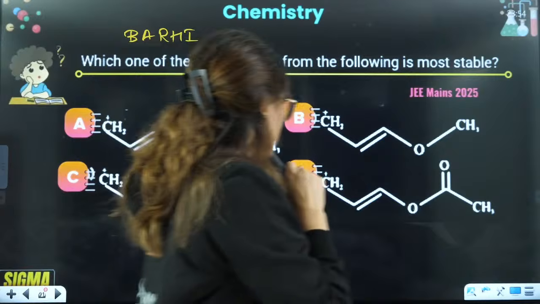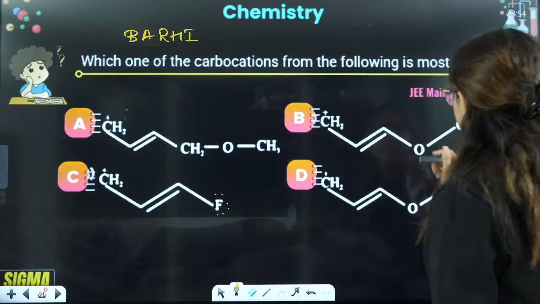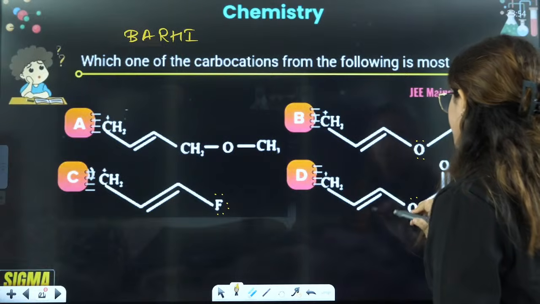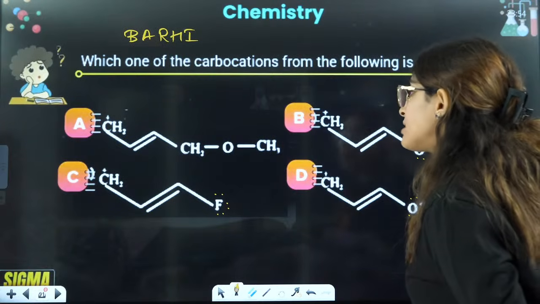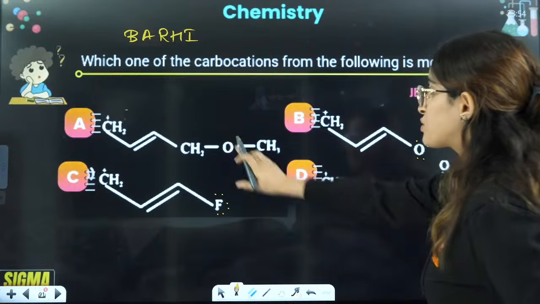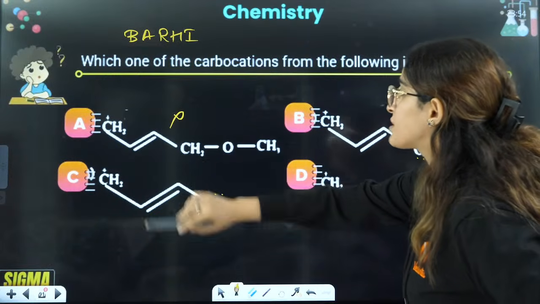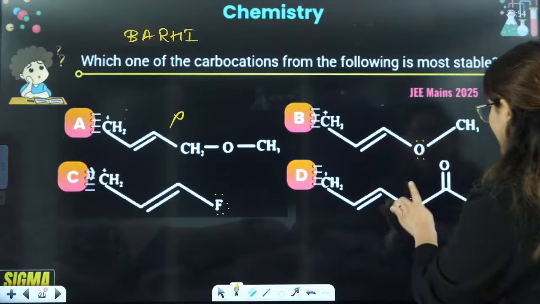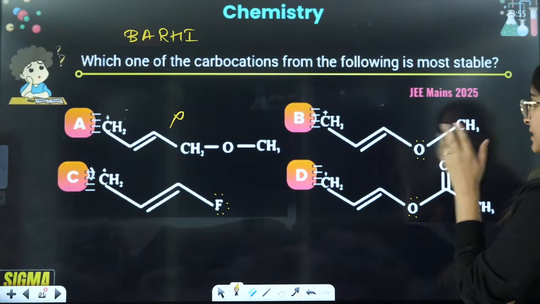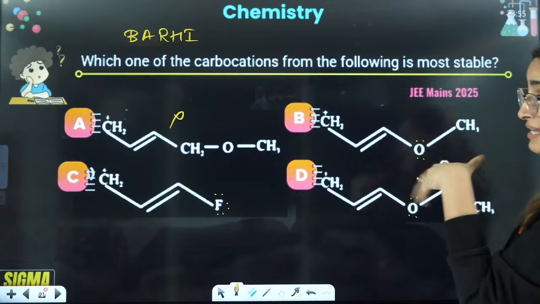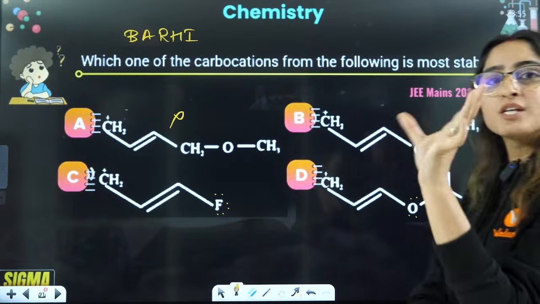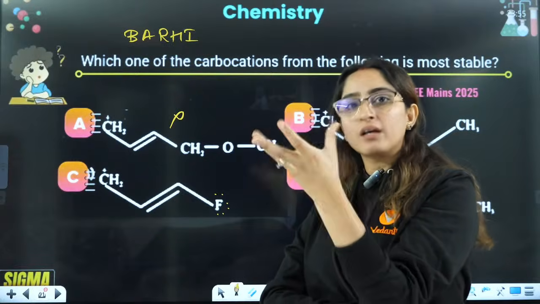I can see back bonding in so many cases, okay? Where I can't see any back bonding is this one. So that is obviously ruled out, because here I can't see any kind of back bonding, right? Back bonding I can see here, here, and here, and I'll see if there is any extended conjugation. Back bonding with oxygen is better because oxygen is better in giving.